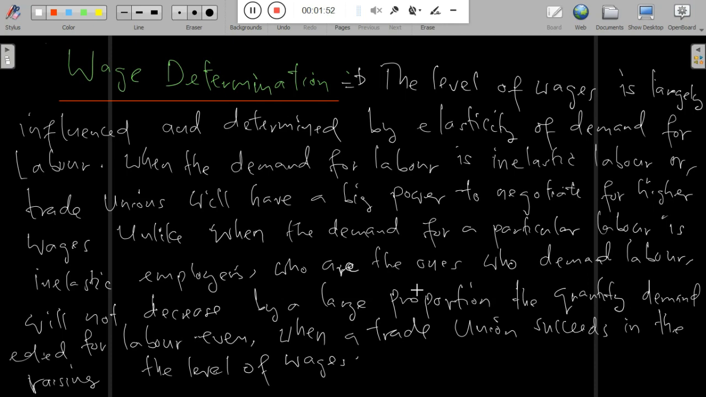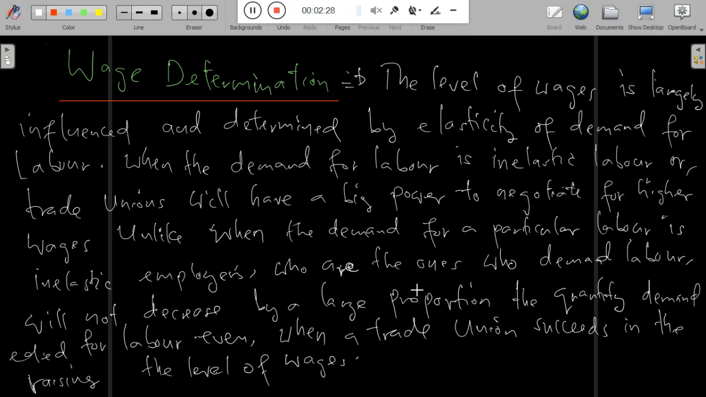So the level of wages is largely influenced and determined by the elasticity of demand for labor. This means that laborers employed for a certain work or in a certain firm or industry demand high wages depending on the productivity they contribute to the firm. The level of wages may be affected by the elasticity of demand for a particular labor. When the demand for labor is inelastic, labor or trade unions will have big power to negotiate for higher wages.